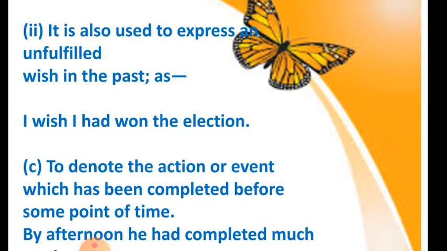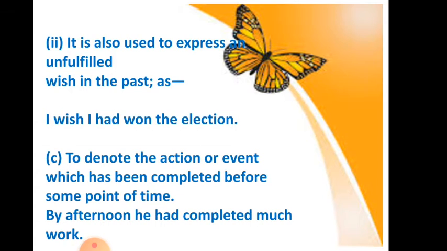It is also used to express an unfulfilled wish in the past. कोई अगर इच्छा, अधूरी इच्छा अगर रह गई है तो अगर हम उसकी बात कर रहे हैं then we use the past perfect tense. I wish I had won the election. So here is an unfulfilled wish, that I have not won the election. So, I wish I had won the election.